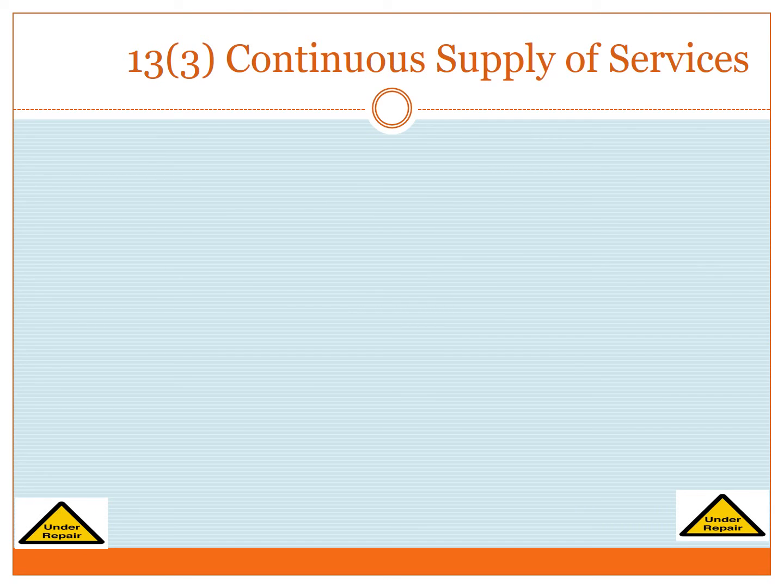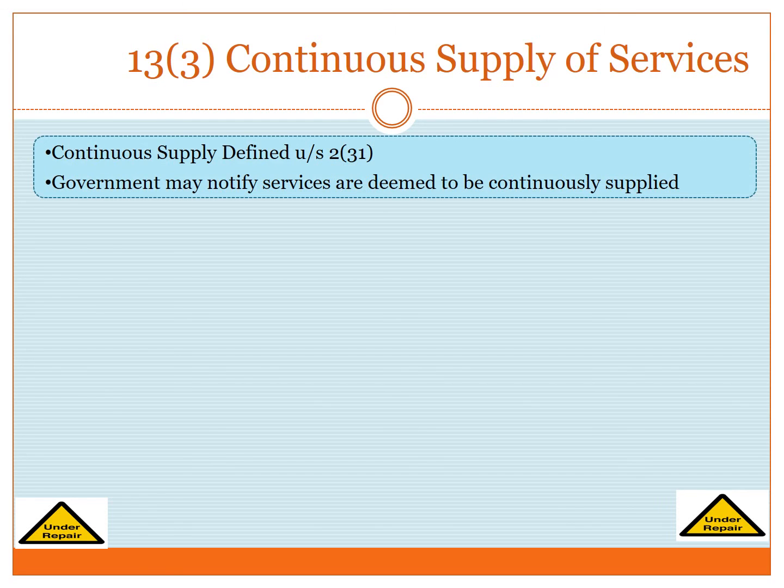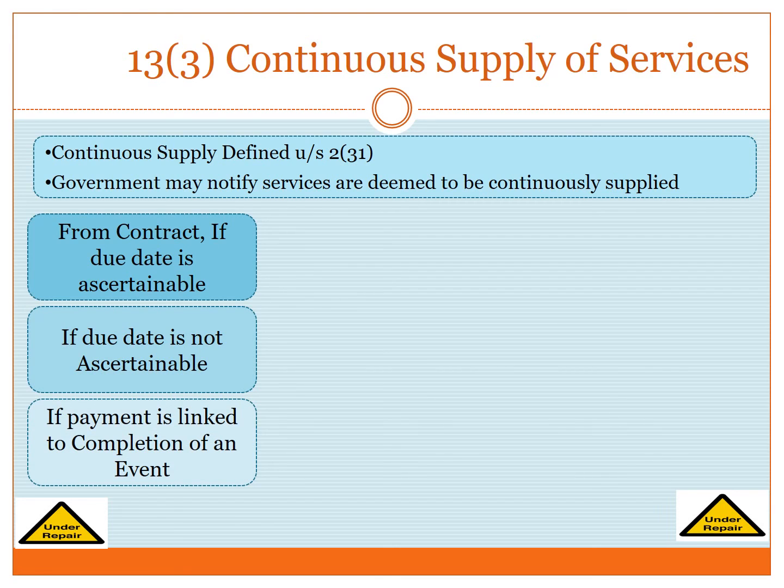Subsection 3 of section 13 deals with time of continuous supply. Continuous supply has been defined under subsection 31 of section 2. Government may also notify services which are deemed to be continuously supplied. 3 situations have been envisaged.